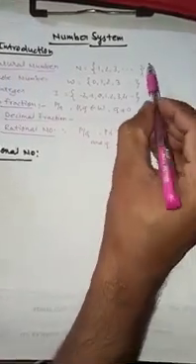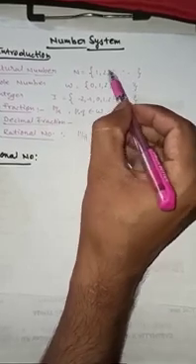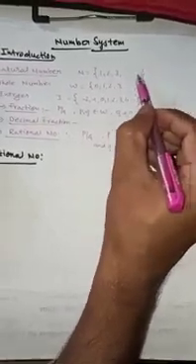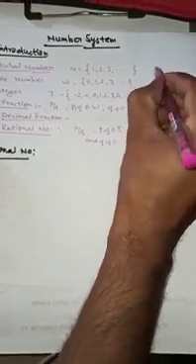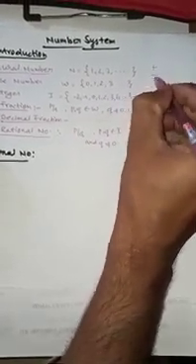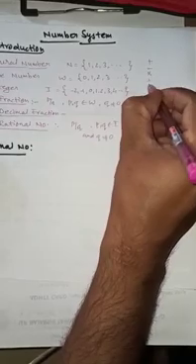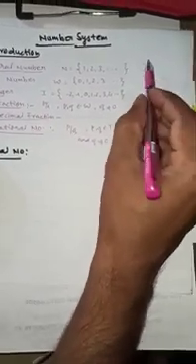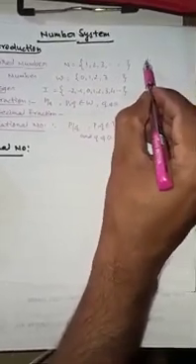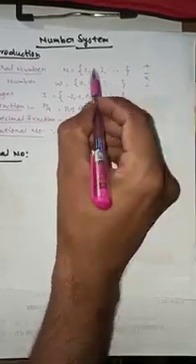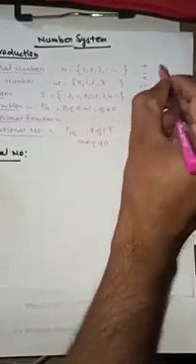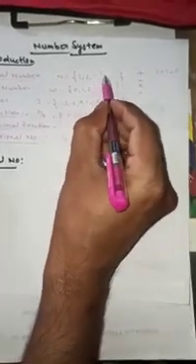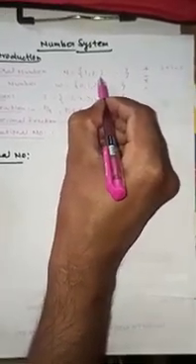When human beings got the natural numbers, they started some operations like addition, subtraction, multiplication, division. Among these operations, when adding two natural numbers, for example 2 plus 3, we get 5, which again is a natural number.